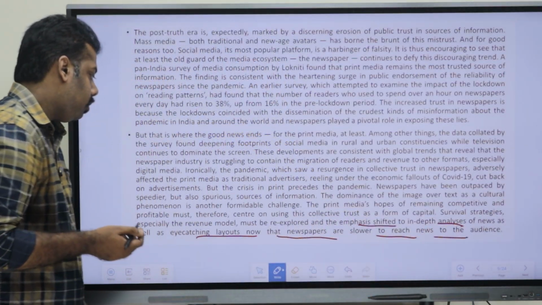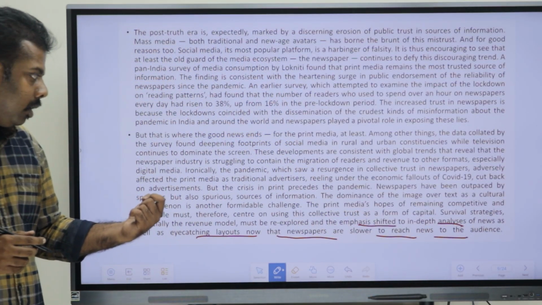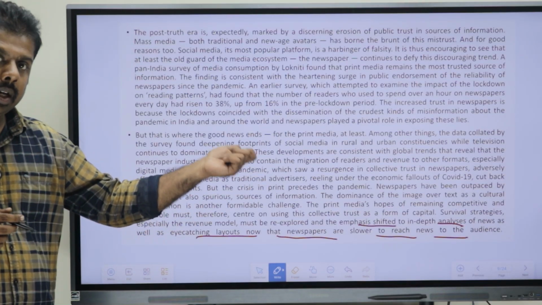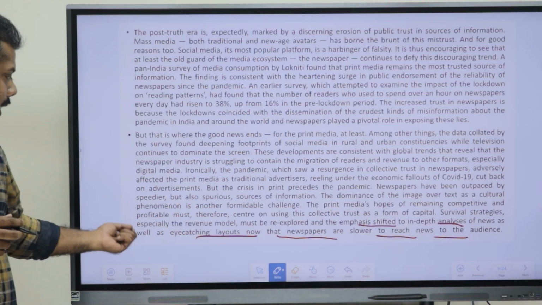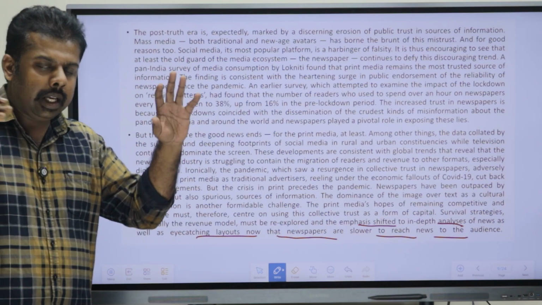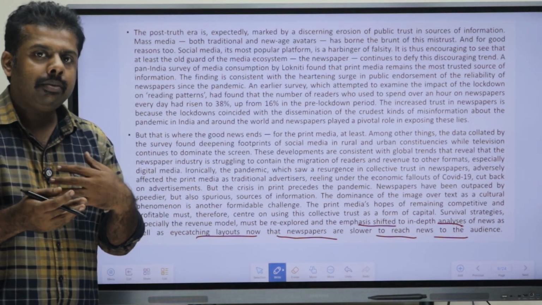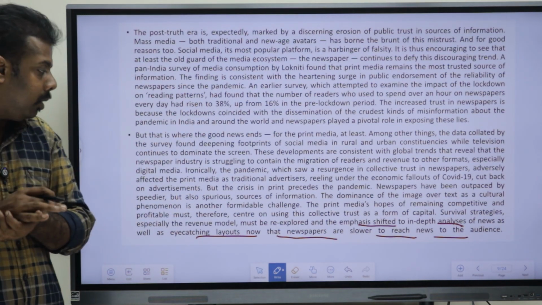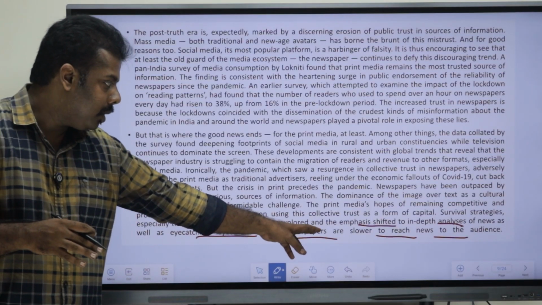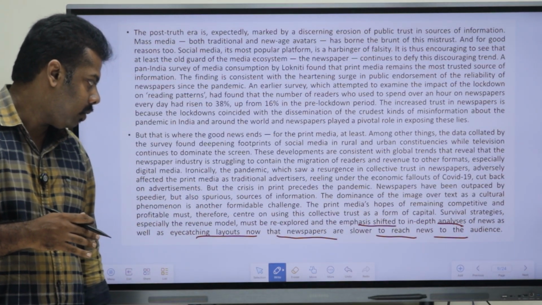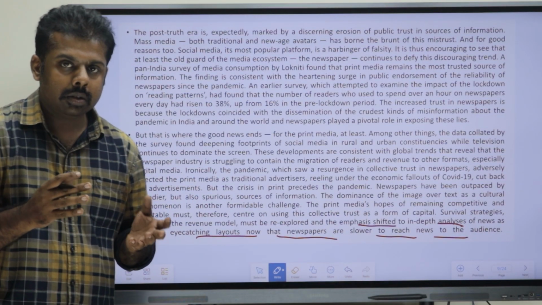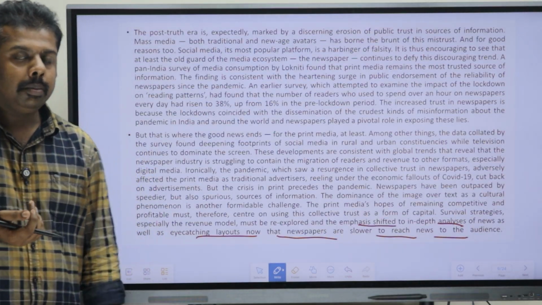So what all could be done? One was in-depth analysis of the news, as well as eye-catching layouts. So the layout or the quality of printing could be improved. Eye-catching layouts is also a thing that could be worked upon.